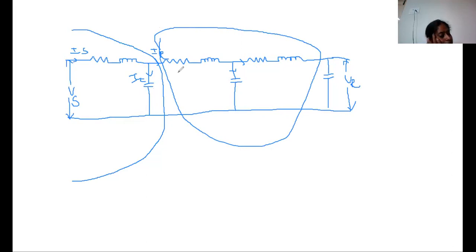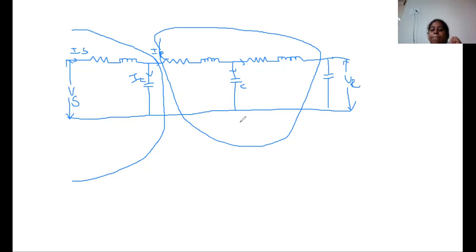In one branch there is resistance and inductance, and in the other branch also resistance and inductance, and in the middle of these two branches there is a capacitor C. These two parameters are divided with a single capacitor. This is the formation for the T connection.